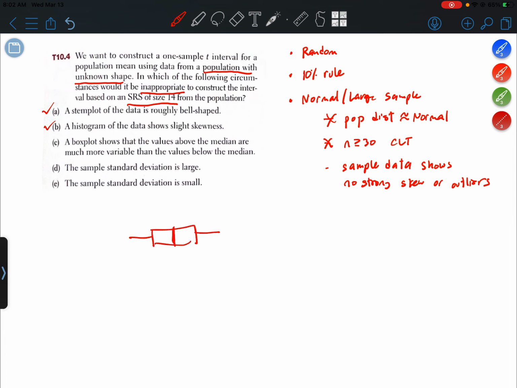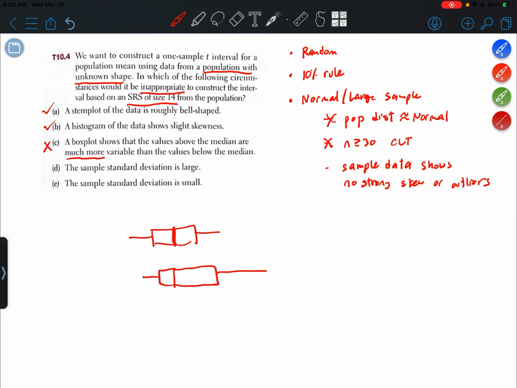So if this is our median, we have a lot more spread above the median and a lot less spread below the median, which would lead me to believe that it's skewed to the right. Now it says much more variable, so that would probably imply strong skewness. So currently I'm going to put an X there. I think that situation, because of the strong skewness, would violate that last condition.